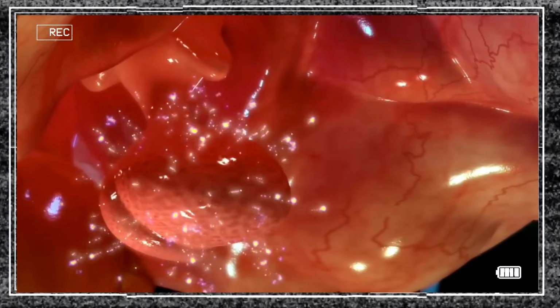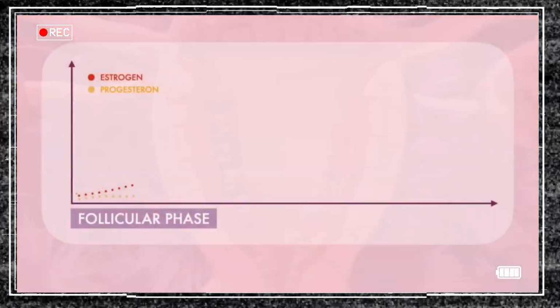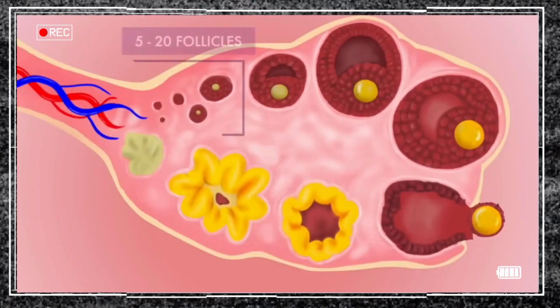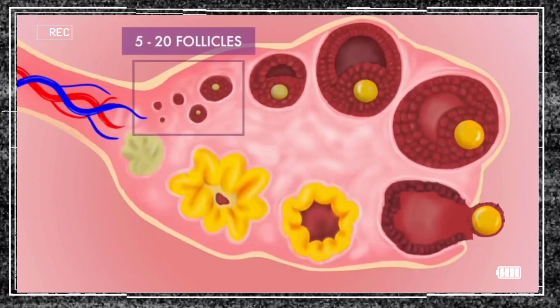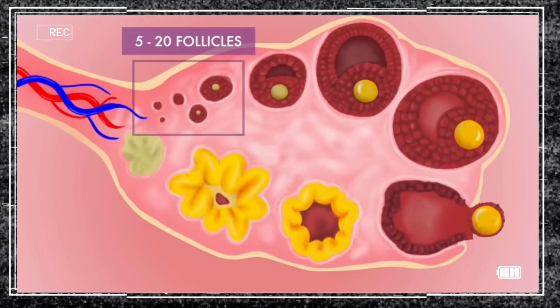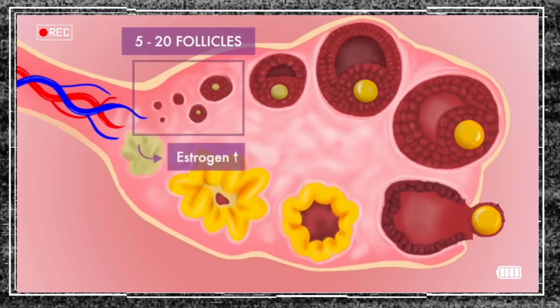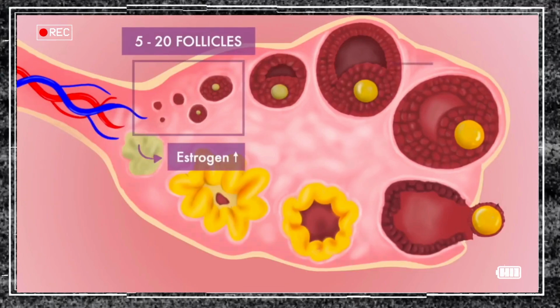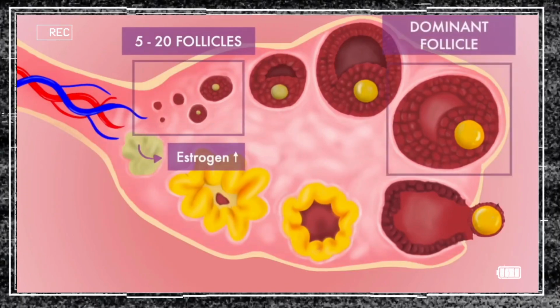About this time, the pituitary gland starts sending follicle-stimulating hormones to your ovaries, stimulating the development of 5 to 20 follicles in the ovaries. Each follicle contains an immature egg and produces estrogen. One follicle will soon begin to grow faster than others. This is called the dominant follicle.